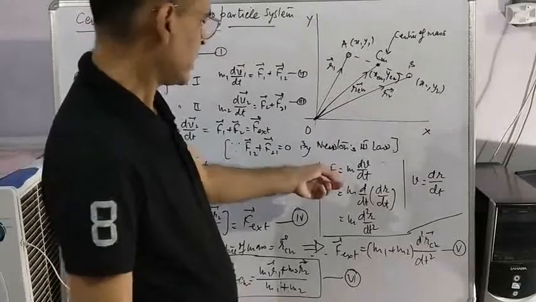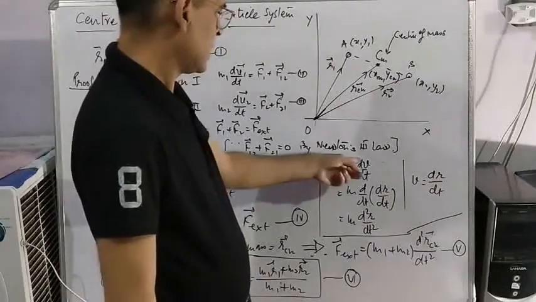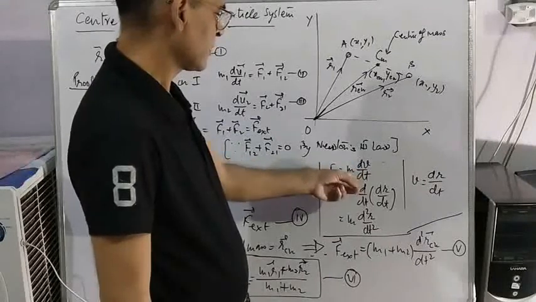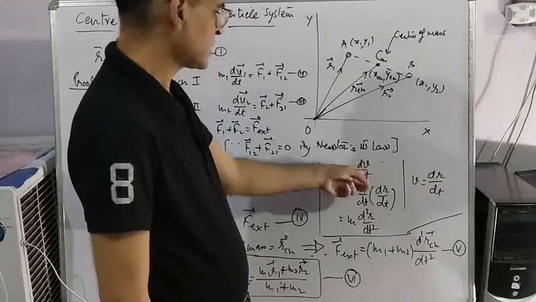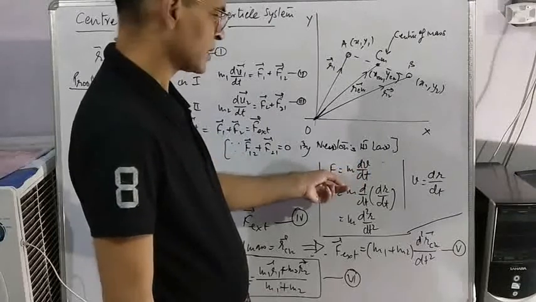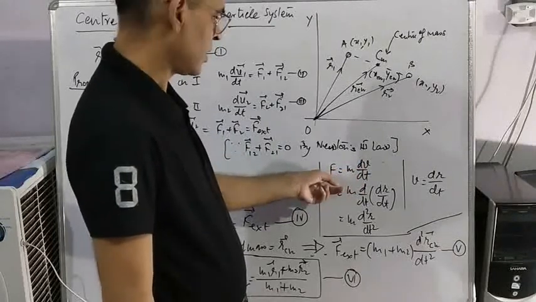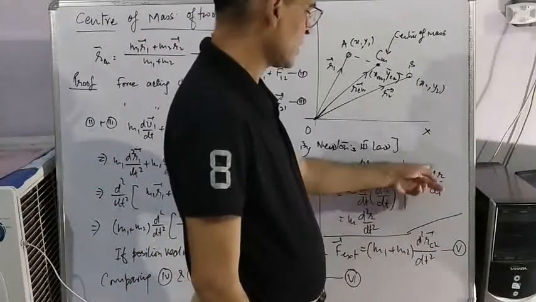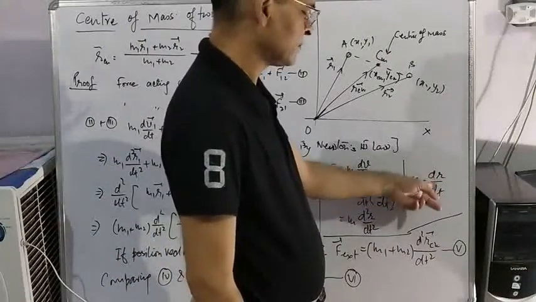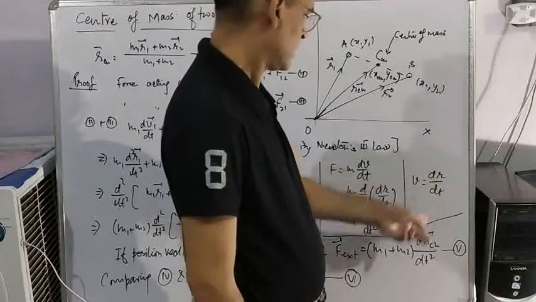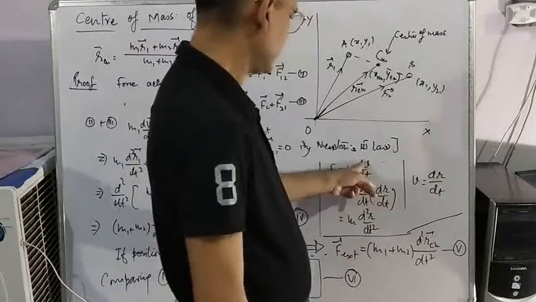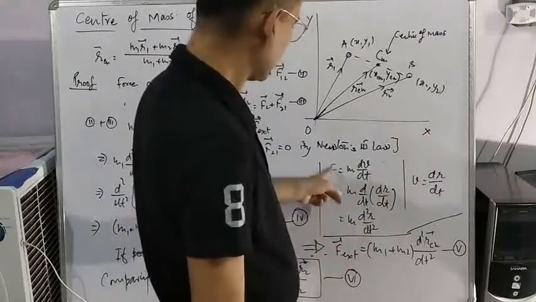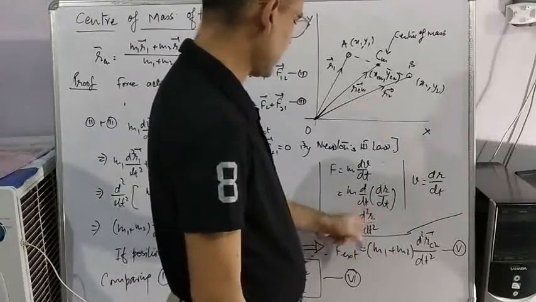Now see this point. Rate of change of velocity is called acceleration. Mass into acceleration is called force, Newton's second law. Velocity is rate of change of displacement. So in place of v, you can write dr by dt. So F becomes m d2r by dt square.